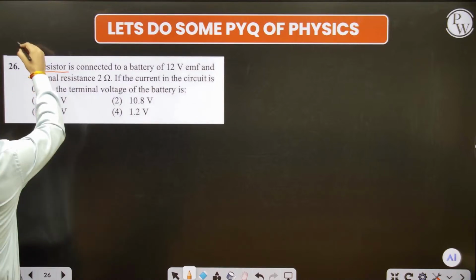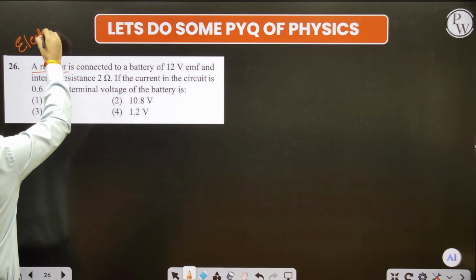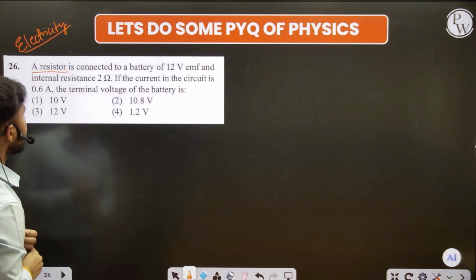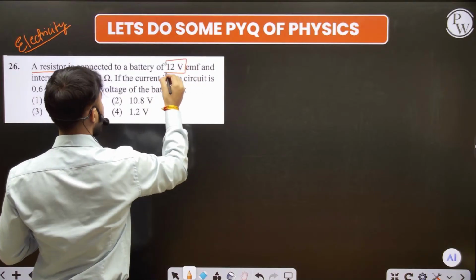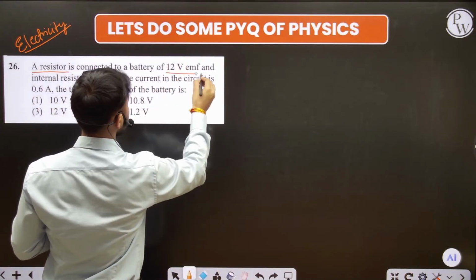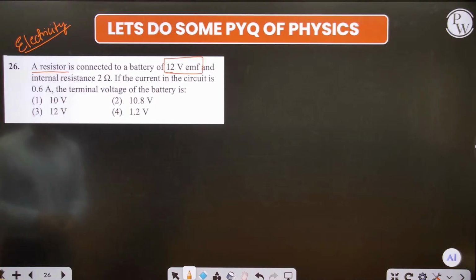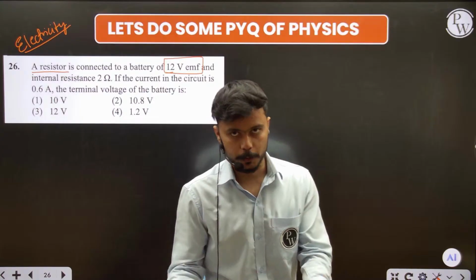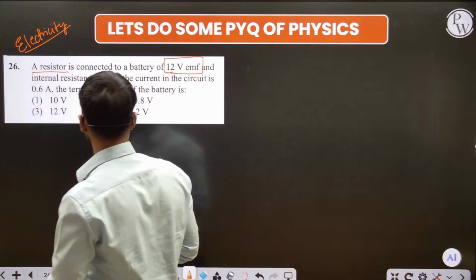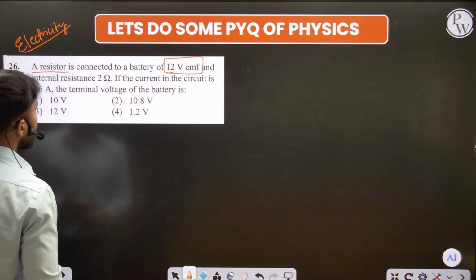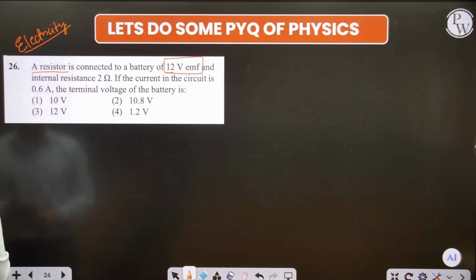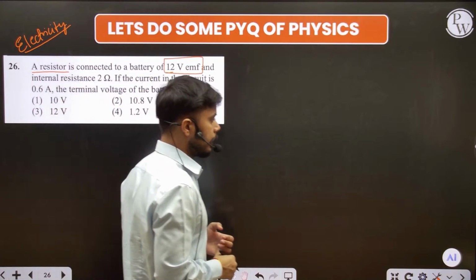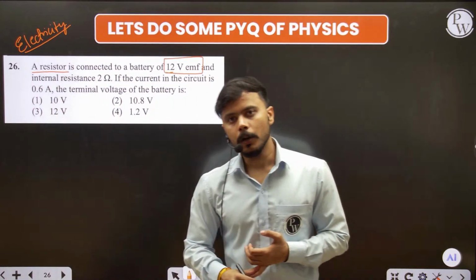Again, it is the electricity concept of physics. So a resistor is connected to a battery of 12 volt. The EMF, electromotive force, of the battery is 12 volt, and the battery also has some internal resistance, which is 2 ohm. And if the current in the circuit is 0.6, then find the terminal voltage of the battery. We need to find here the terminal voltage.